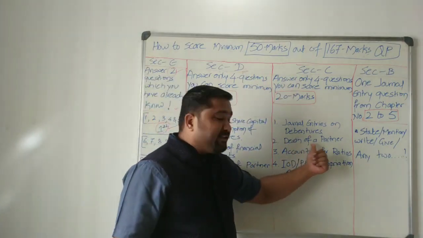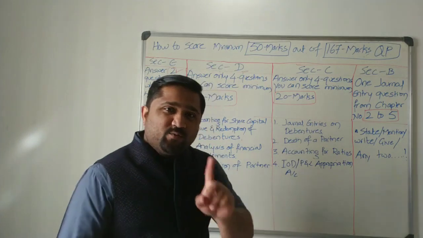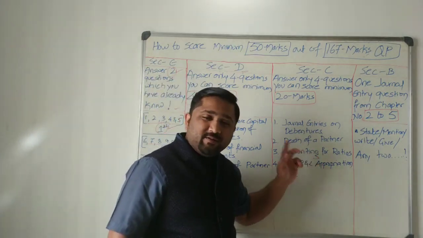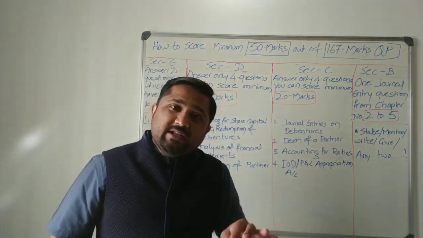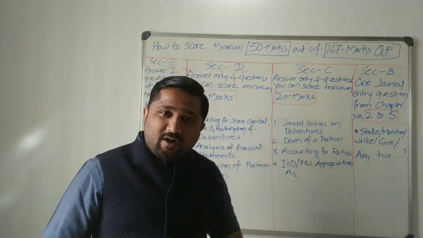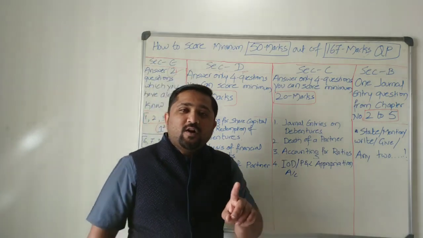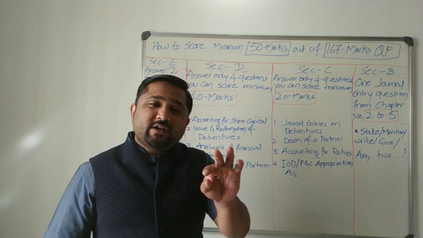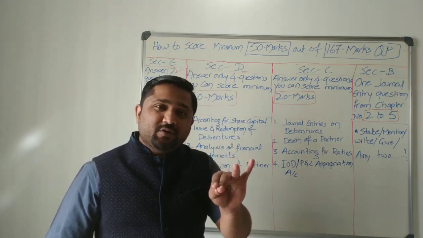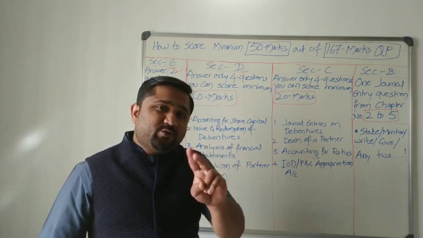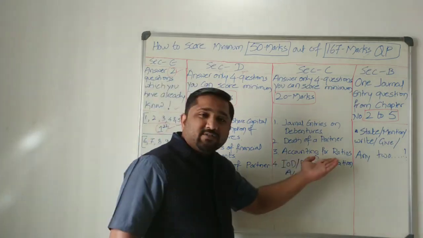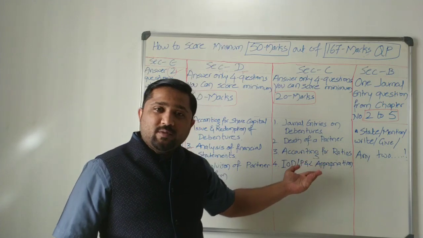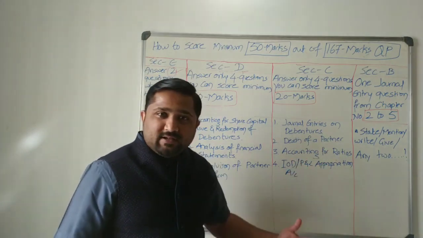Next question, death of a partner. Again, easy question, only one ledger account. Accounting for ratios. This is so easy. Remember, he has particularly asked that he will be asking questions on liquidity ratio or quick ratio or acid test ratio. Quick ratio is also called acid test ratio. So if you prepare for these 2 ratios, the 6 marks question is easy. Again, it is 5 minutes of work. Since you know the formulas, you just need to apply them and get the result.